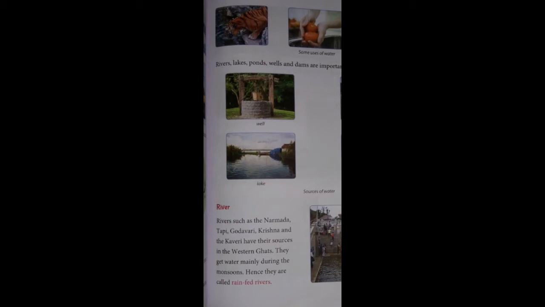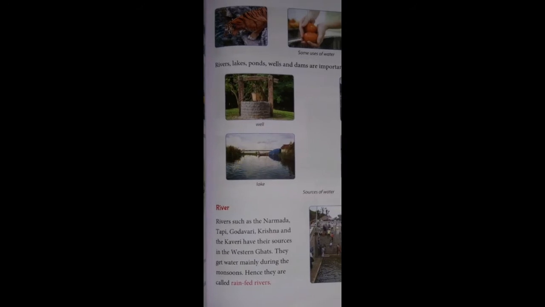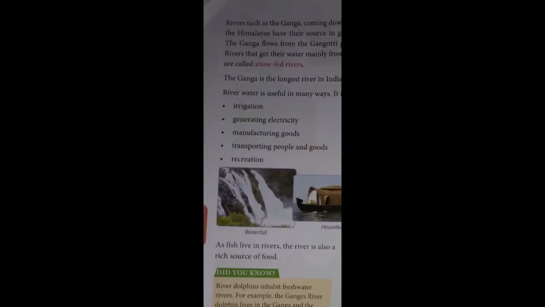And these rivers mainly get water in the season of monsoon. During the monsoon season they get the water and they are called rain-fed rivers, because only when there is rainfall do the rivers fill with water.